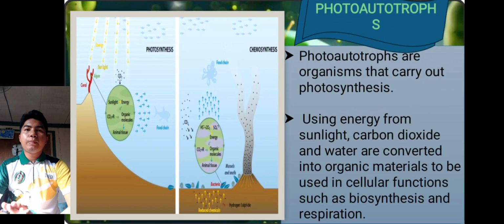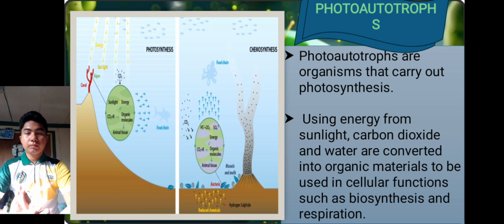So, next we have here the photoautotrophs. So, photoautotrophs are organisms that carry out photosynthesis. So, using energy from sunlight, carbon dioxide and water are converted into organic materials to be used in cellular functions such as biosynthesis and respiration. So, ang photoautotrophs naman ay isa sa organism that carry out photosynthesis.